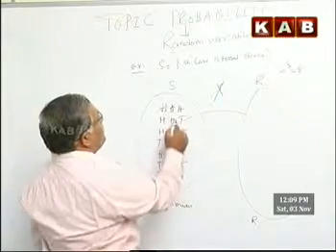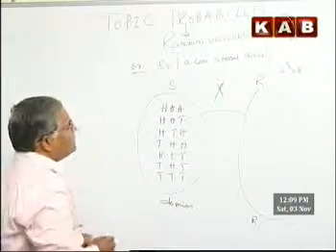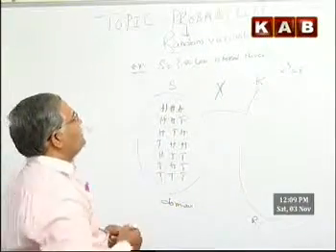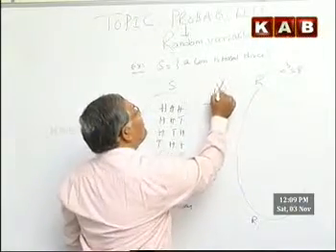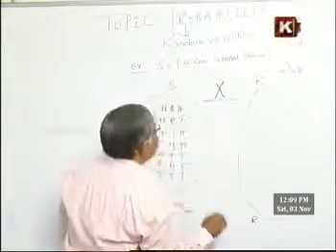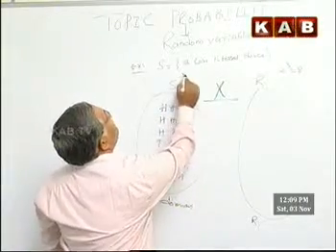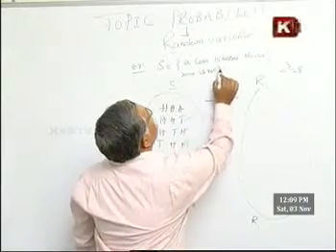How many are there? 1, 2, 3, 4, 5, 6, 7, 8. So these are the possible outcomes. Now this is a random variable. What is actually a random variable? It can be defined in any way. For this particular example, I will say X is the number of heads.